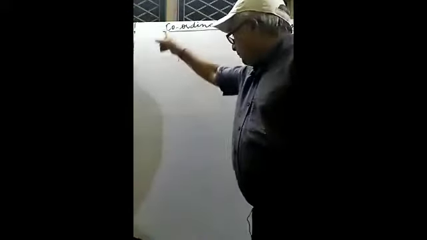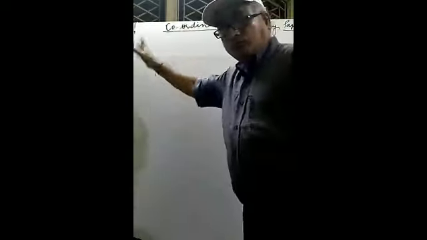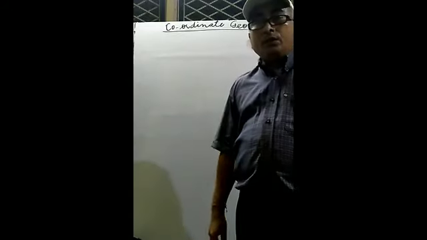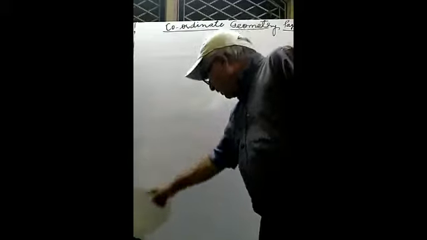Now you may observe here, the concept of a plane is given. No reference axis is given. It is simply a plane represented here.